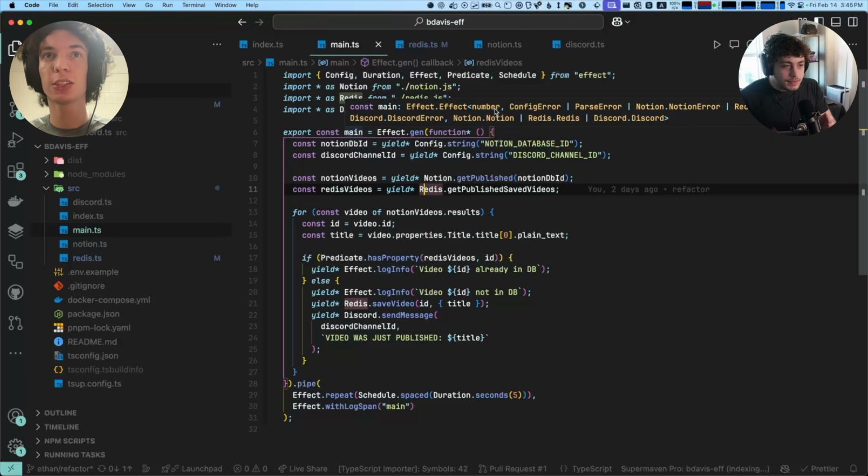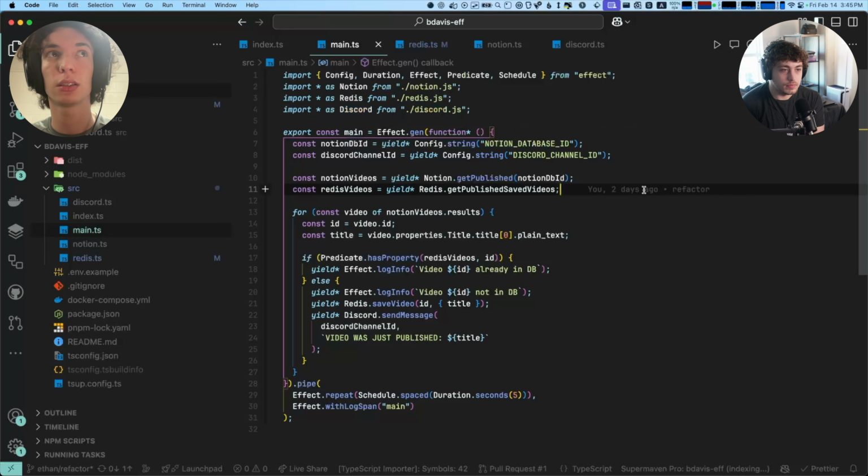The reason this is so cool is because we haven't handled any errors. We've created a bunch of errors everywhere and haven't handled any, but Effect has tracked them all for us. It's saying, hey, there could be a config error, the environment variable's not there. There could be a parse error, a Notion error, a Redis error. And it's also saying you still haven't provided these dependencies.